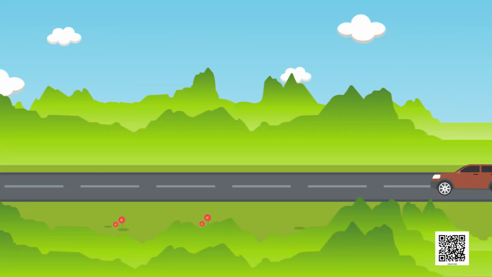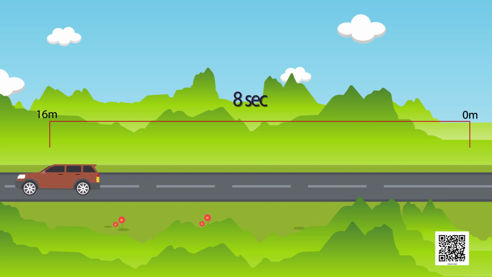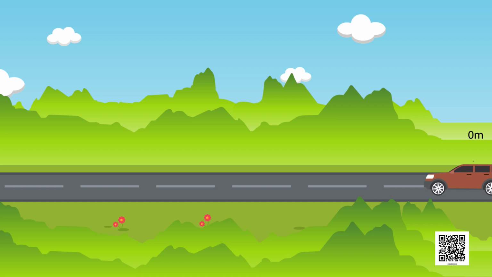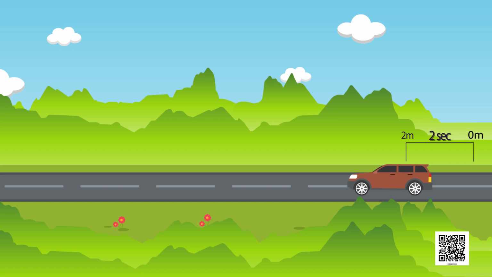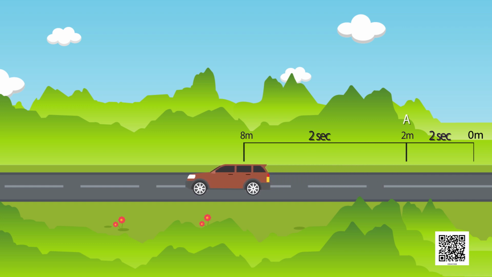Now let us take another example. In this, a car covers 16-meter distance in 8 seconds, starting from point O. As the car starts, it covers 2-meter distance in the first 2 seconds. In the next 2 seconds, the car covers 6 meter of distance.